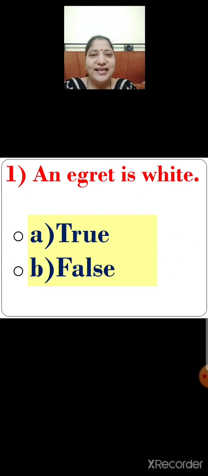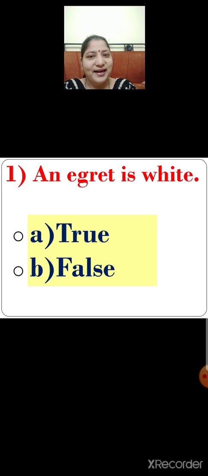Now, let us go through the next question. Question number 2, select the correct option to state whether the following statements are true or false. Number 1, an egret is white. Listen to the question carefully, children. An egret is white. There are 2 options given below. Option A, true. Option B, false. So children, is this statement true or is this statement false?